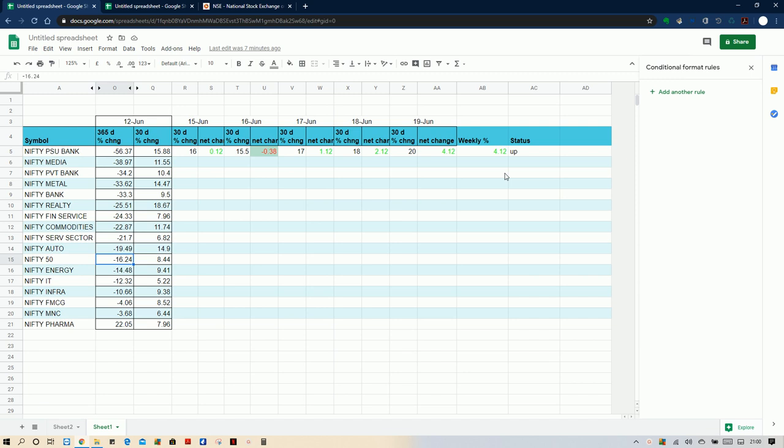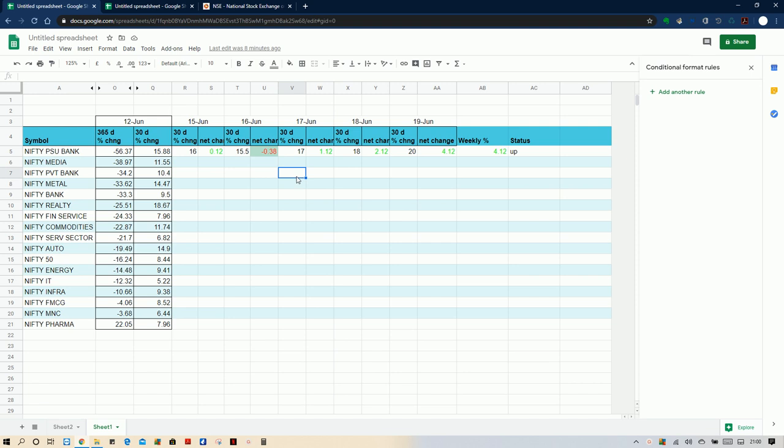What you need to do is keep track of the data weekly, whether it is up or down, and whether it is going above 5%. That is the rule. You follow this simple rule and you track it. This is the Excel sheet. If you are good at Excel, you can smartly do more graphs, and you can also use more formulas. You can arrive at it easily.